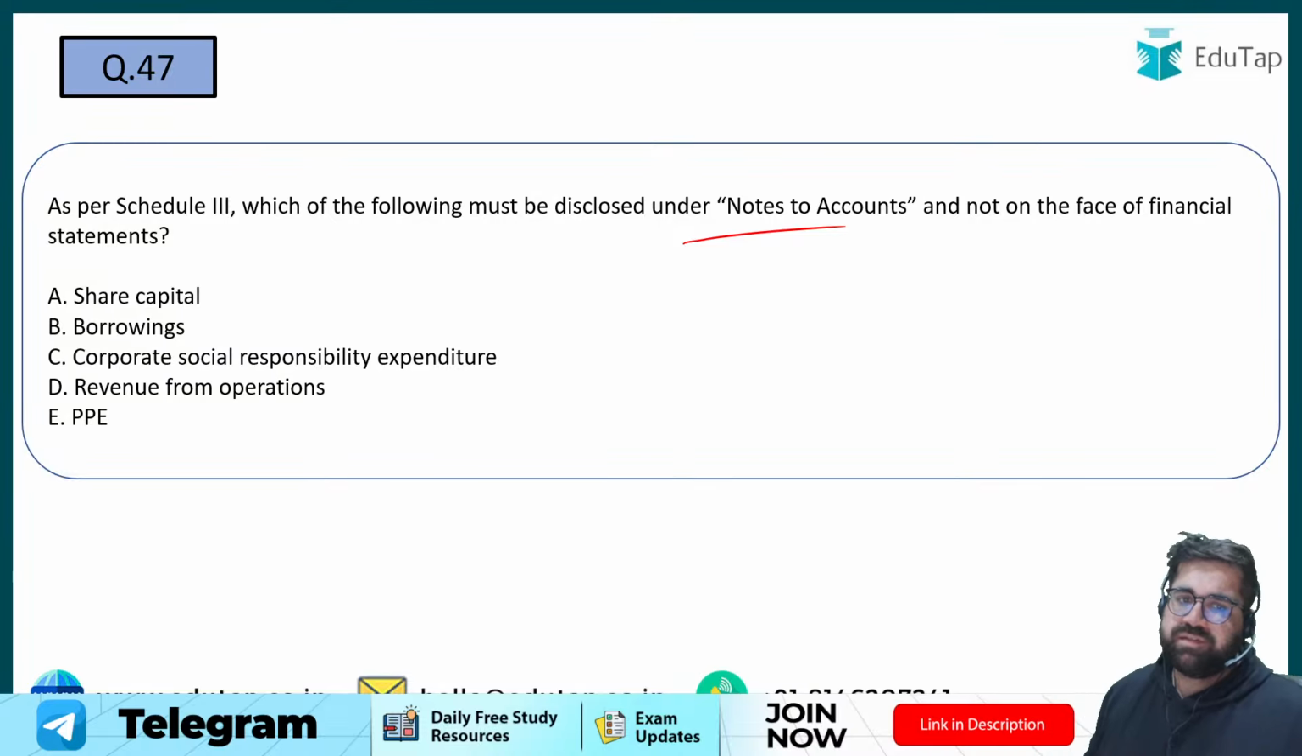Corporate social responsibility expenditure, share capital, borrowings, revenue from operations, or PPE? Yes, CSR you will show differently, right? So CSR will be the correct answer, which is option number C.